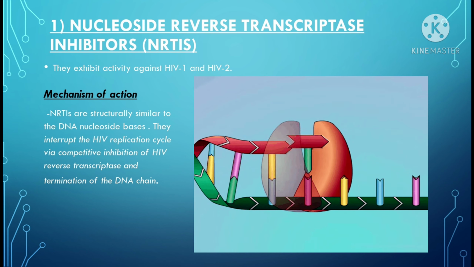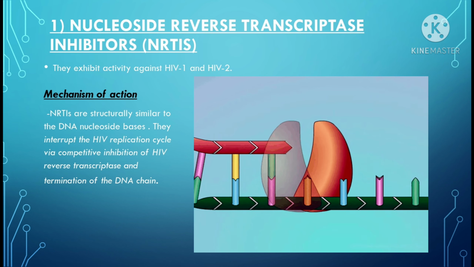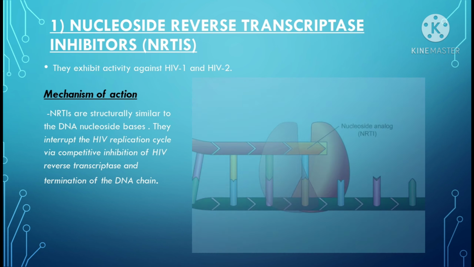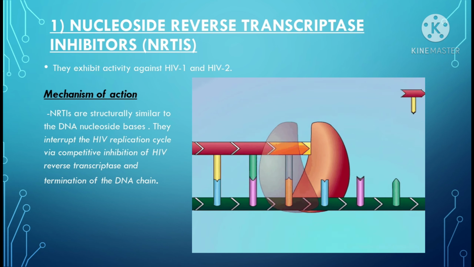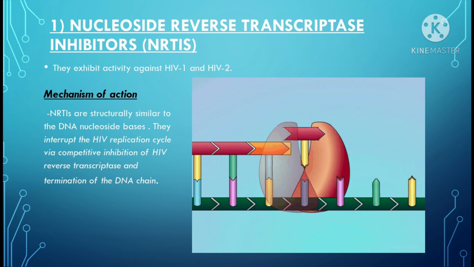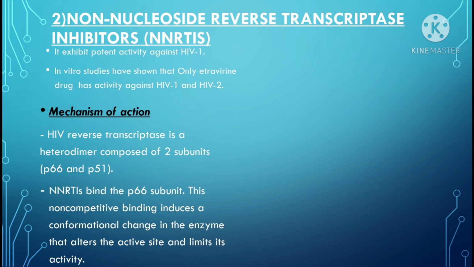They exhibit activity against both HIV-1 and HIV-2. Mechanism of action. NRTIs are structurally similar to the DNA nucleoside bases. They interrupt the HIV replication cycle via competitive inhibition of HIV reverse transcriptase and termination of the DNA chain.